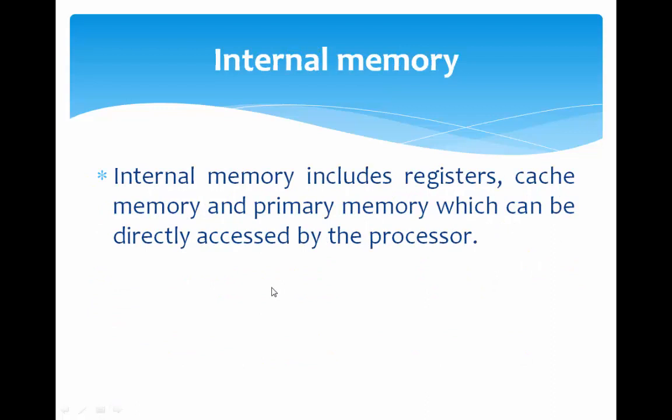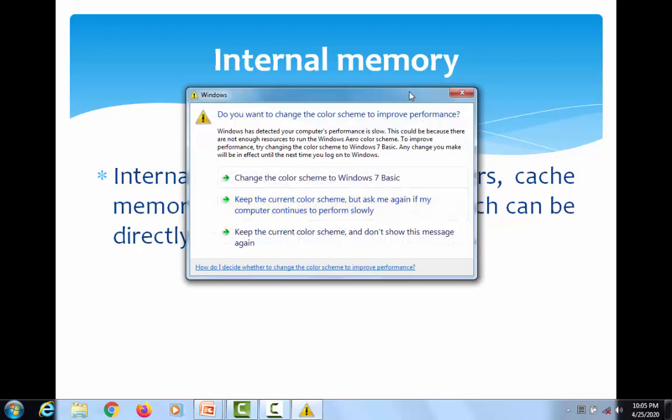Then what do you mean by internal memory? Internal memory means the memory which resides on the motherboard. These are normally termed as internal memory. These internal memories are high speed memory. These are also called primary memory. They have lesser storage capacity, and the data stored in this internal memory is directly accessed by the processor. Examples of internal memory are register, cache memory, and primary memory, which is nothing but RAM. These are all called internal memory.